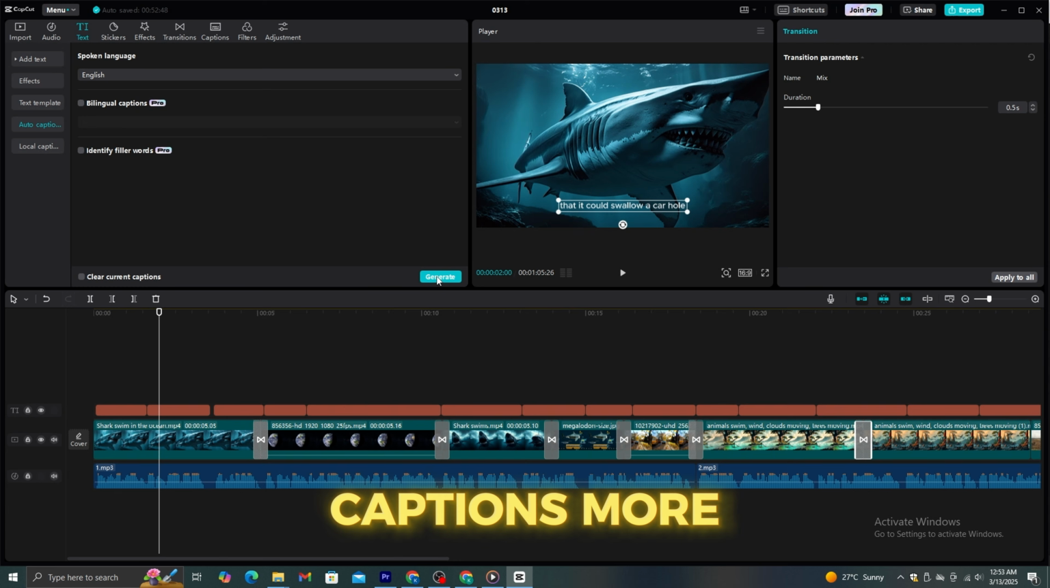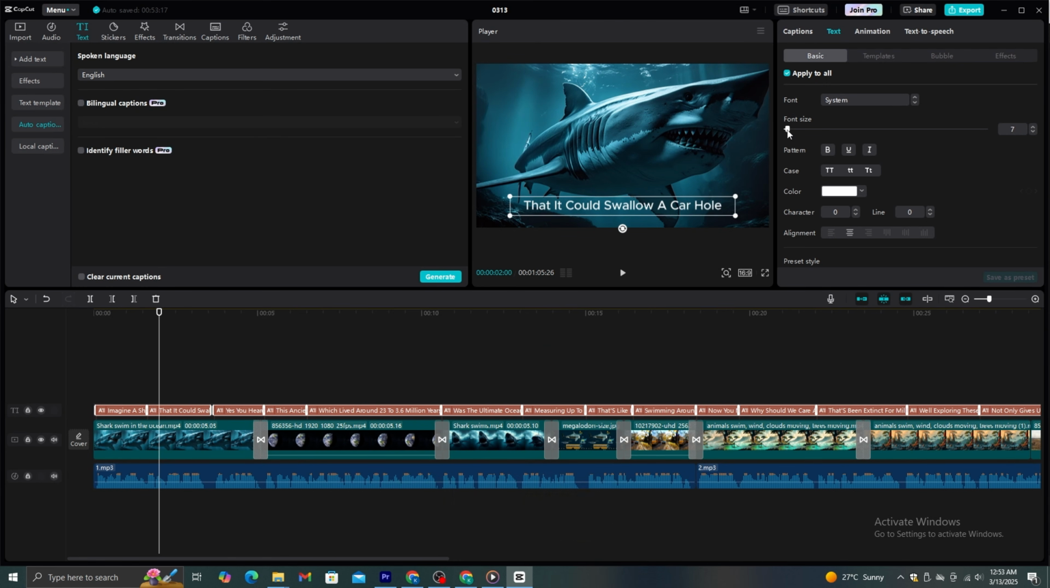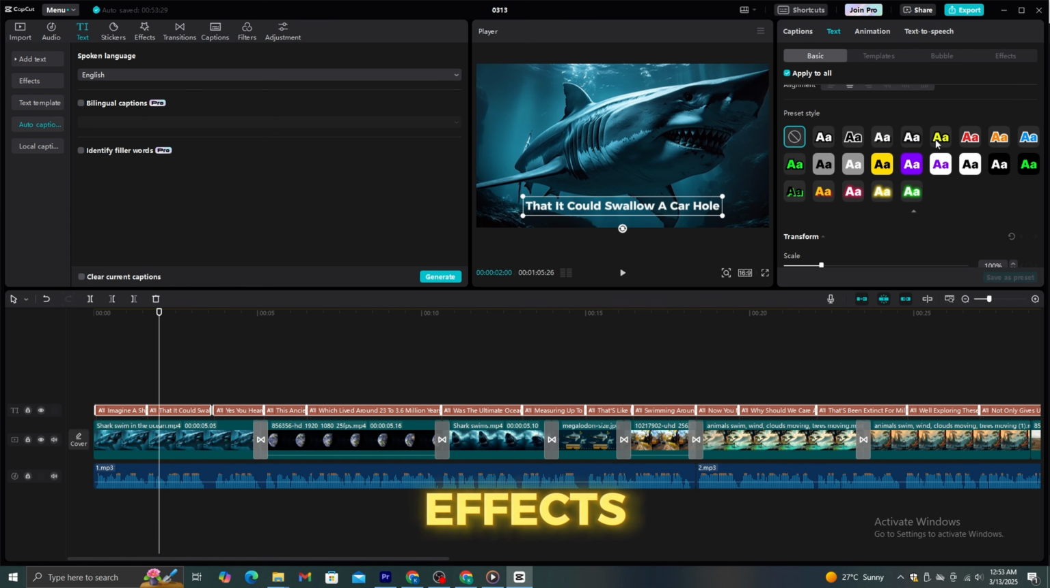Now, let's make these captions more visible by adding some effects. You can change the size of the caption using the menu, and I'm going to change the font as well. Now, if you scroll down, you can add some text effects. I'm going to go with this yellow color effect with the black outline.